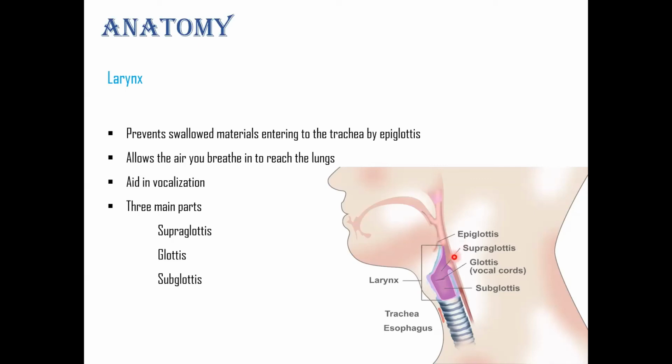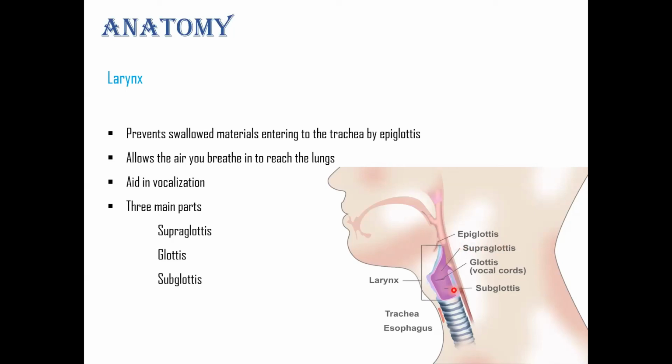If this opening does not close the larynx, whatever swallowed materials will enter our respiratory system. So the main function of the larynx is to prevent swallowed materials from entering the trachea by this epiglottis. Also it allows the air you breathe to reach the lungs, and aids in vocalization.